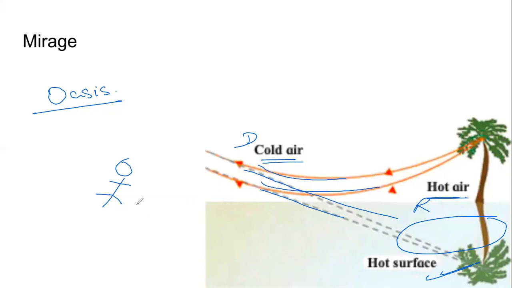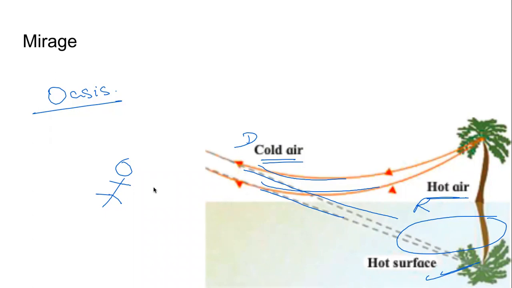We as human beings, our brain is trained to interpret light in straight lines only. So when light bends and reaches us, we are unable to comprehend that it has bent. We still form an image with straight lines, ray diagrams. And to us, it appears that it is an inverted image of the tree, which is possible only when there is a reflecting surface. And the reflecting surface in nature is water.